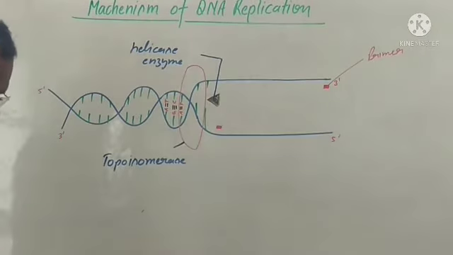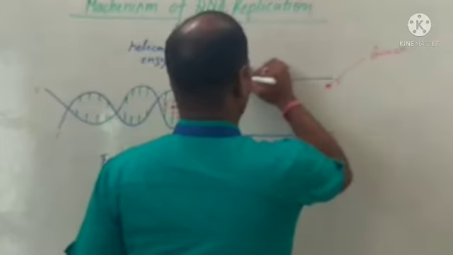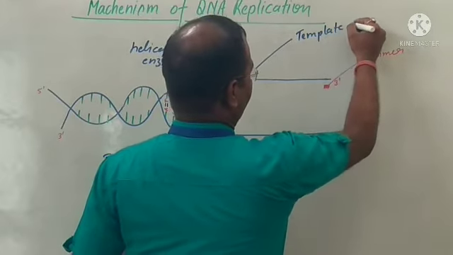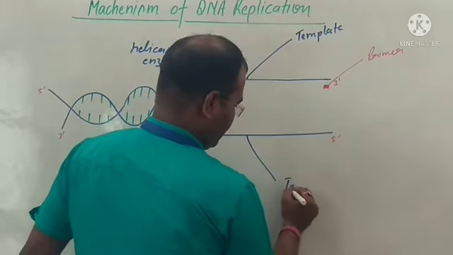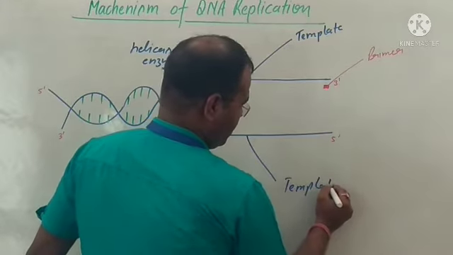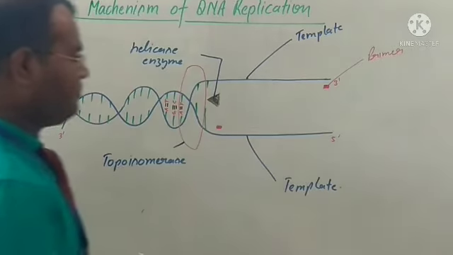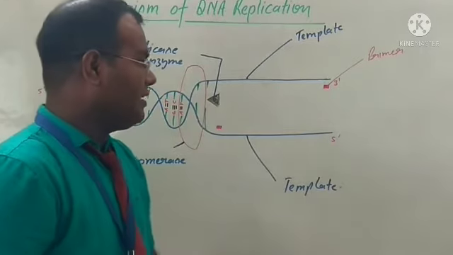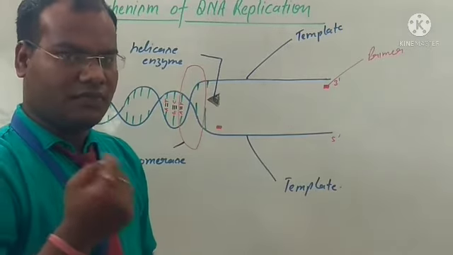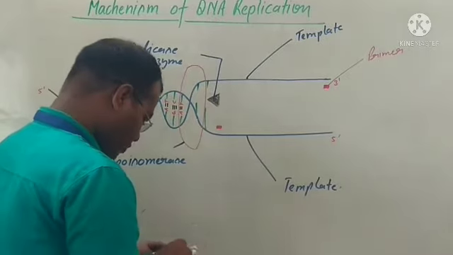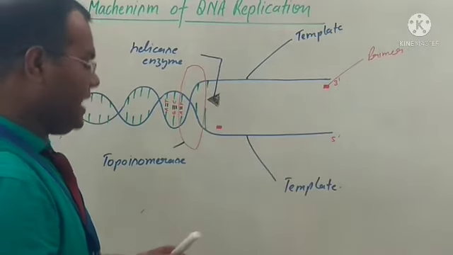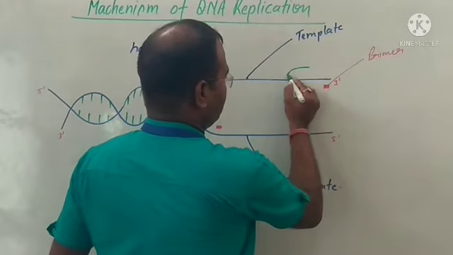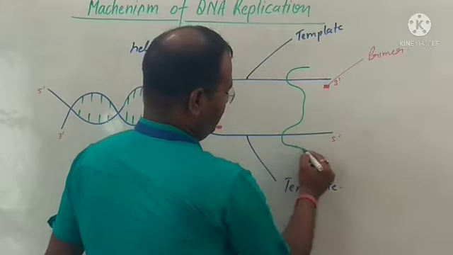This is the template of DNA. This is also a template. And when the primer is attached to the 3 dash point of the DNA, then another enzyme is attached to this place. This enzyme is called